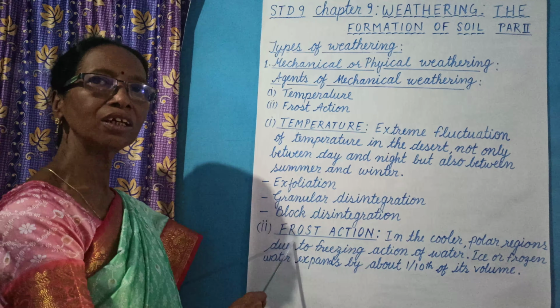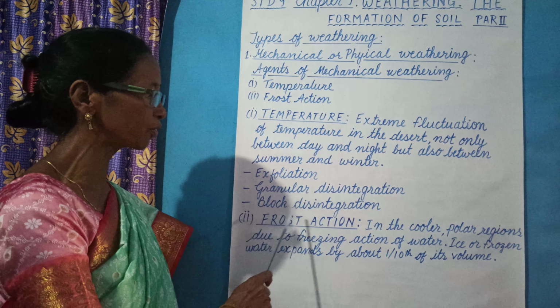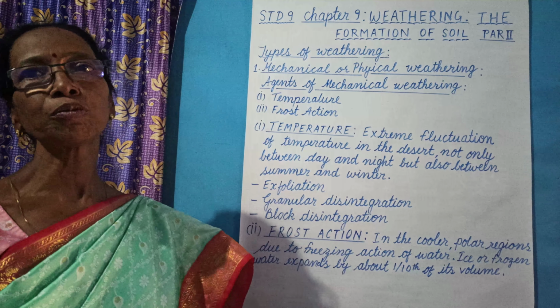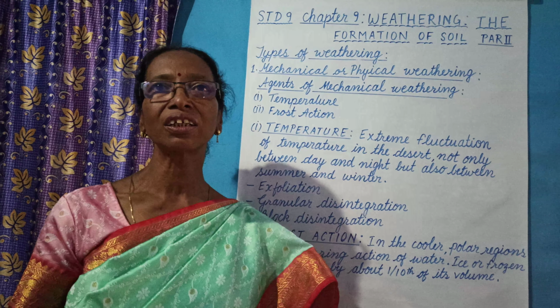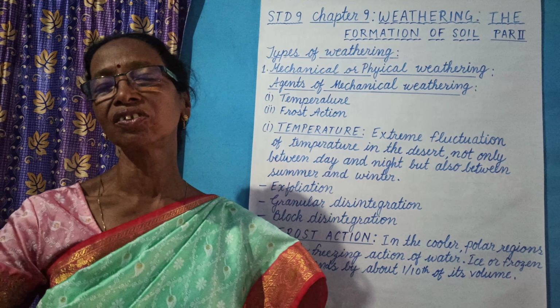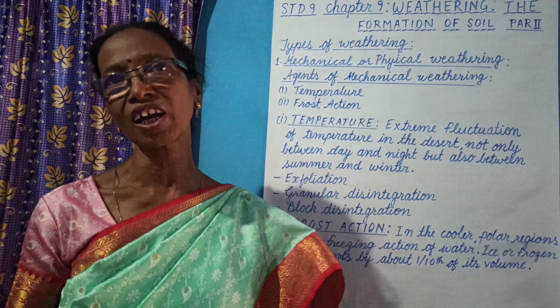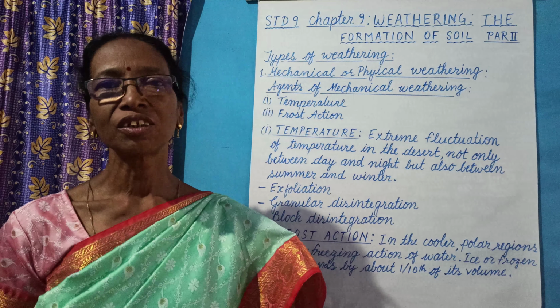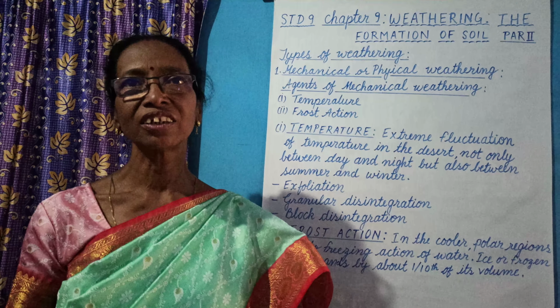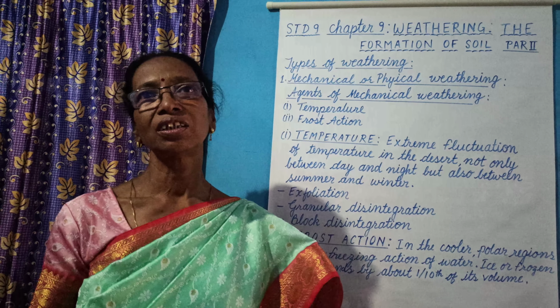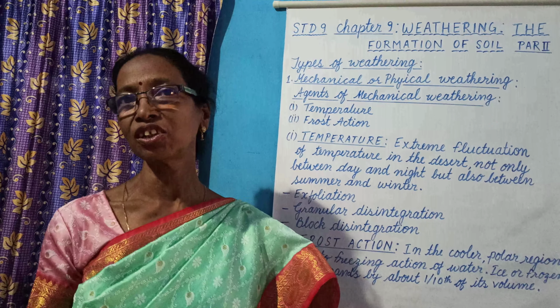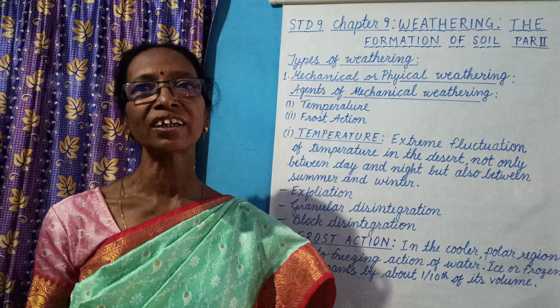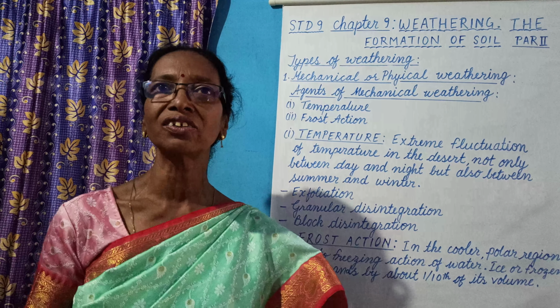Second main agent or factor is frost action. In the mountainous regions where there are high mountain chains, where there is an ice capped area, or cooler region or polar region, during the day the icy parts change into water, and during the night the water changes into ice.